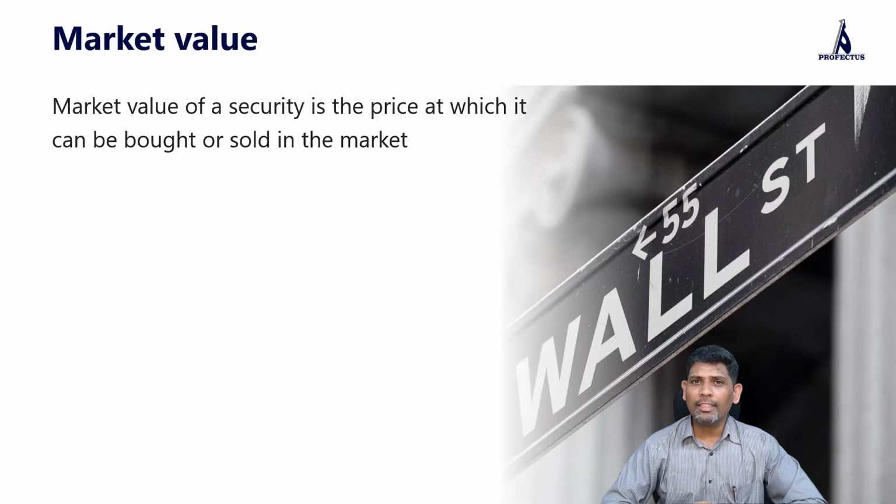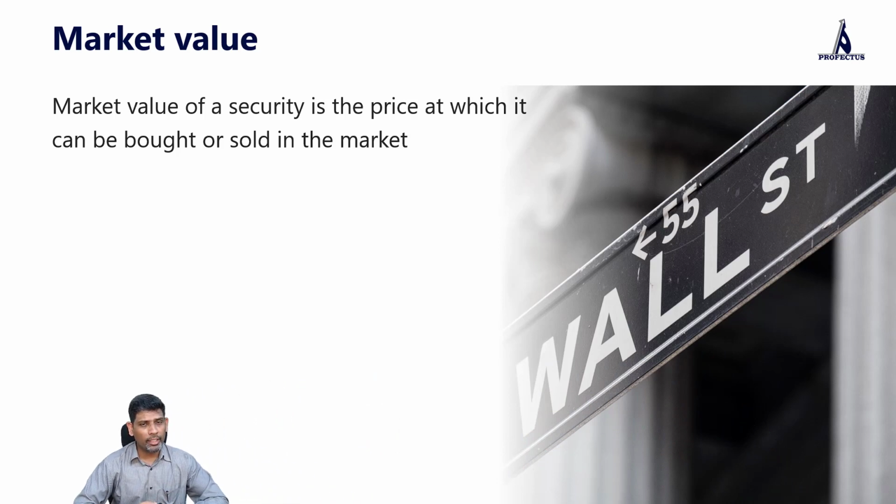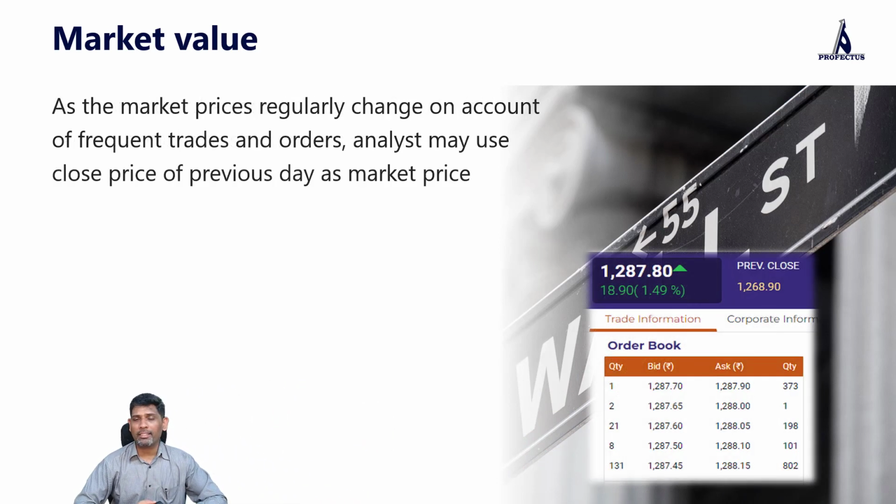Having understood about book value, now let's understand about market value. Market value of an asset is simply the value of the asset at which it can be bought or sold in the market. But market price tends to change on a regular basis. On a trading day, if you look at the price, it's very fluid, it keeps changing. So when it comes to preparing reports or calculating any ratios based on market price, analysts typically use the close price of the previous trading day.